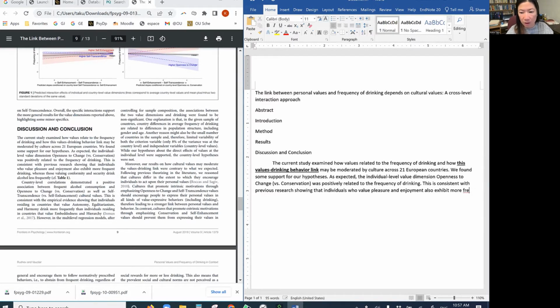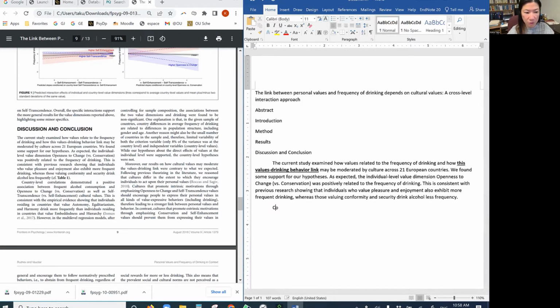I see. So it could be a positive side, because they're more open, they find pleasure or enjoyment as something important in their lives, so they want to drink more. It's a bad thing. Whereas those valuing conformity and security drink alcohol less frequently. I think that makes sense. I agree. I understand. It's okay.